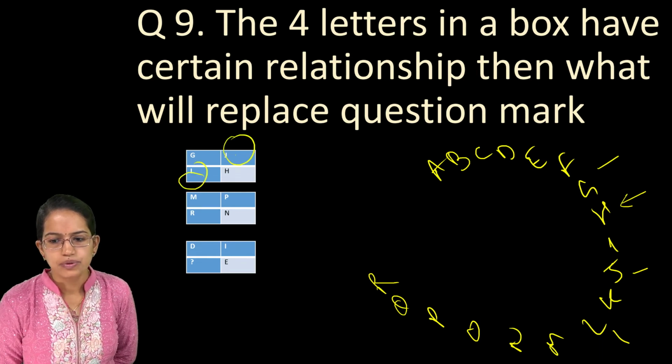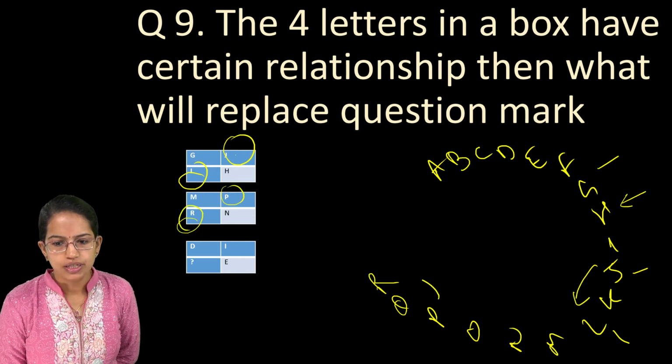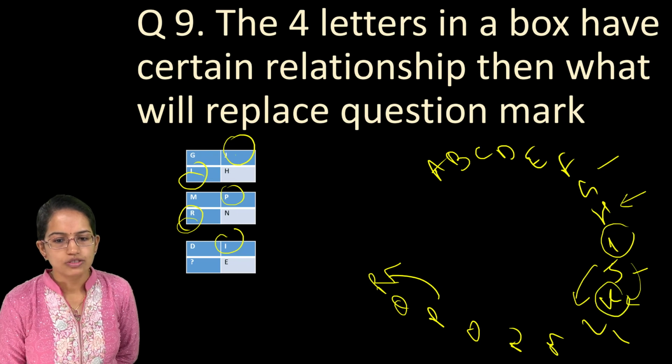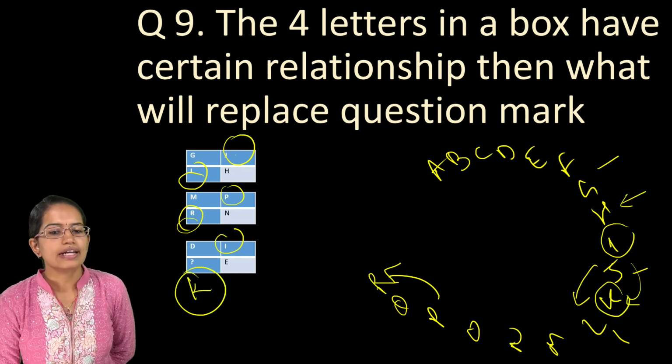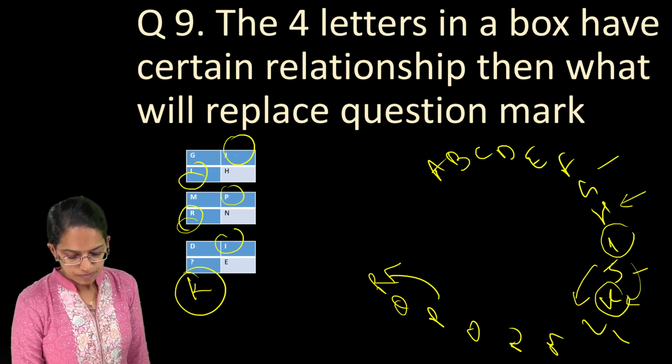L, what I am doing is, I am jumping 1 letter ahead. From P to R, I am jumping one letter ahead. Similarly, from I, what would happen? I would jump one letter ahead. So I leave one letter and jump ahead. So this would be K. So my correct answer here would be K. As simple as that, a kind of very direct question.